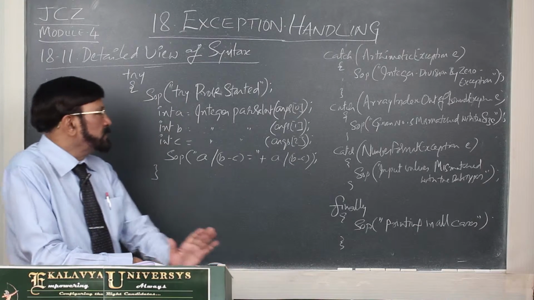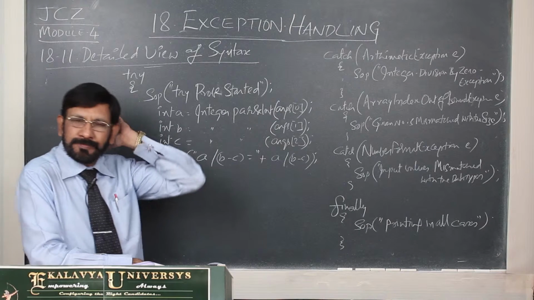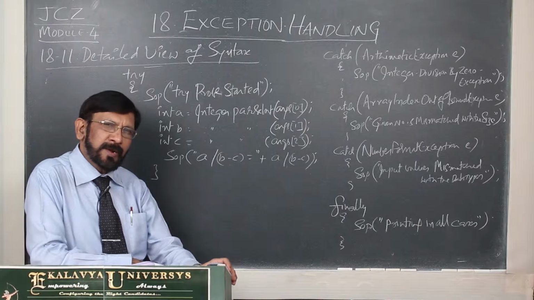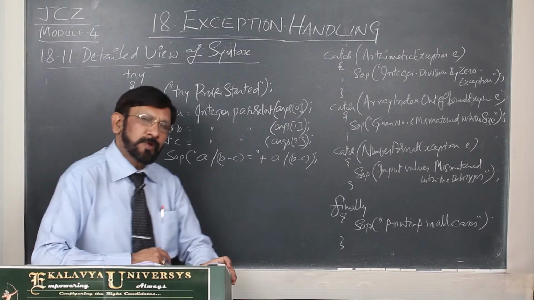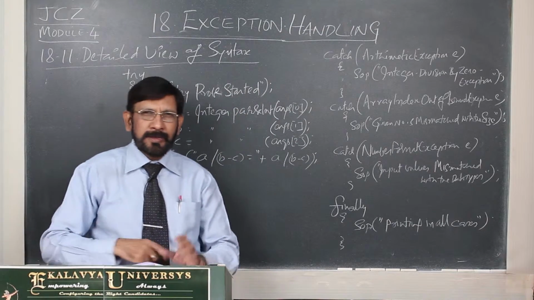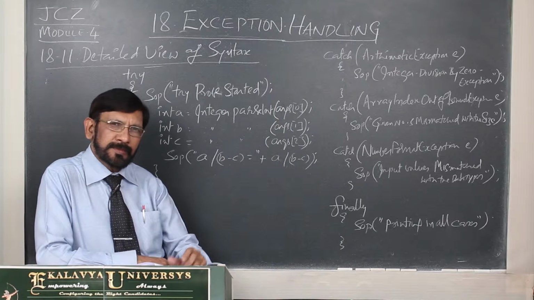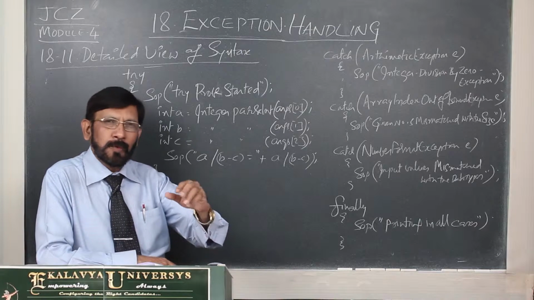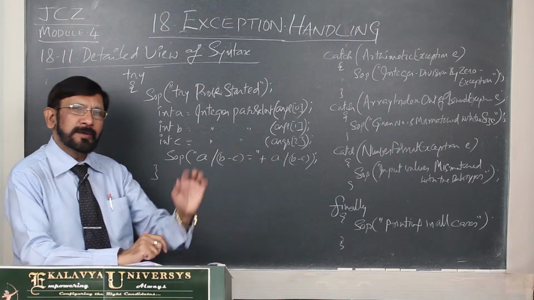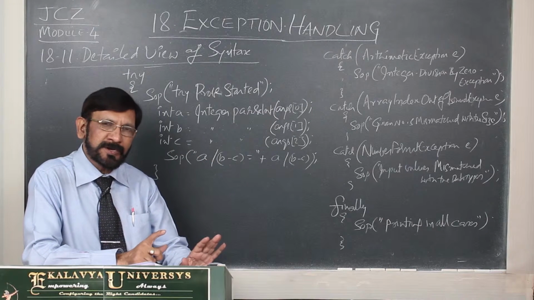So now let us focus on the actual syntax. Now this is the try block. You may get a doubt whether we can write one try block or multiple try blocks in the same program. Actually it depends on the error prone code. Suppose in your program there are 4 critical statements, and if there is any scope of throwing errors, for all 4 separately you have to write a try block. You have to write the complete exception handling code. That point you must understand.